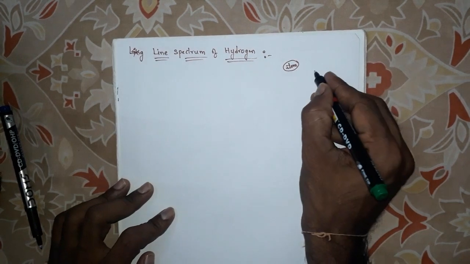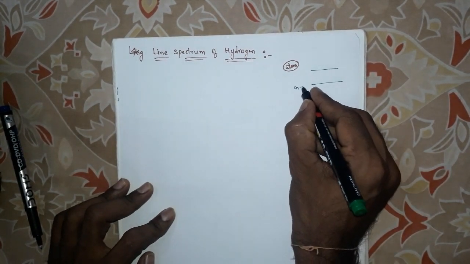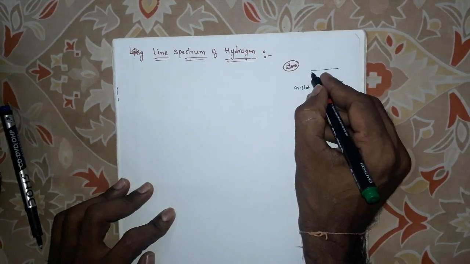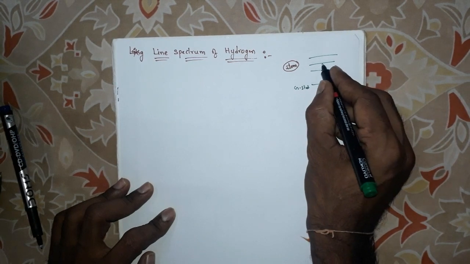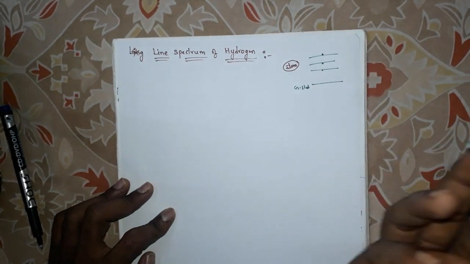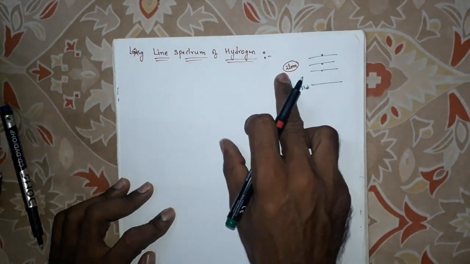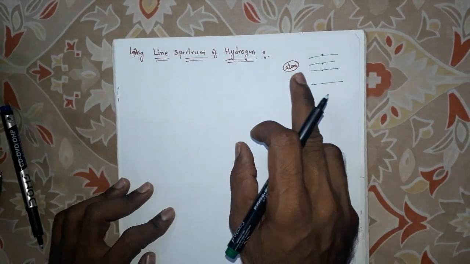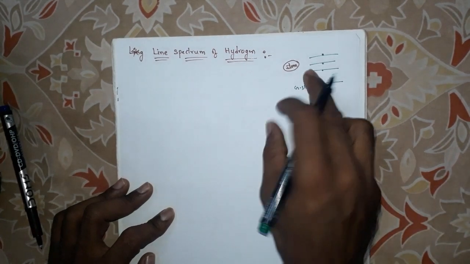So this is the ground state energy level. These are the excited state energy levels: first excited state, second excited state, third excited state. When we supply electricity to the atom, the electrons absorb energy and go to a higher energy level.